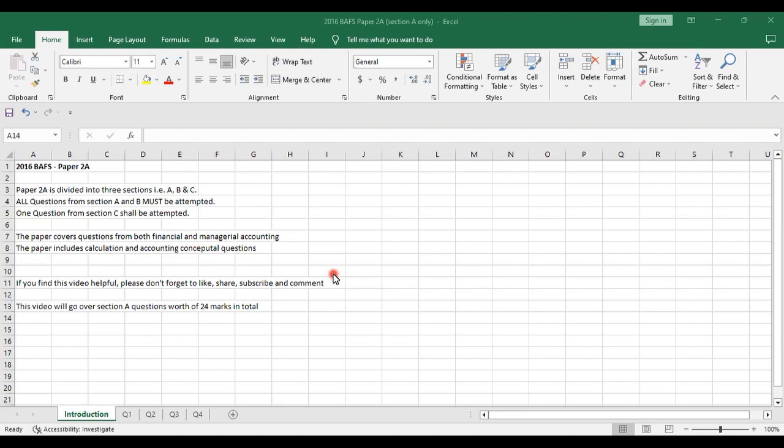In this video, we will be going over the 2016 BFS paper 2A. Again, this is not for O levels or A levels. This is the Hong Kong secondary education exam, so it's only applicable to students attempting BFS paper 2A in Hong Kong. If you're not attempting that exam, please do not watch this video. That's just a disclaimer.